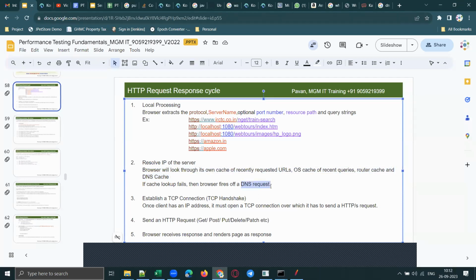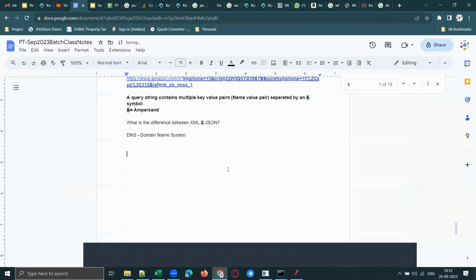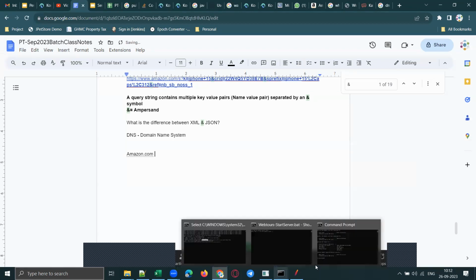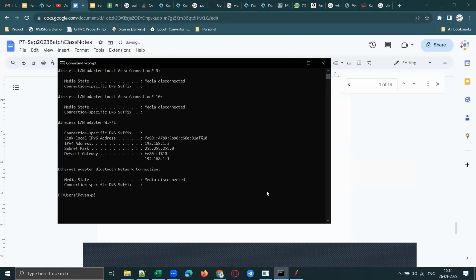Okay. And what does a DNS contain? Your DNS, domain name system, will contain domain names followed by the IP address. Can we check the IP address of Amazon? Yes. Ping Amazon. If you use the ping command, you can see the IP address.